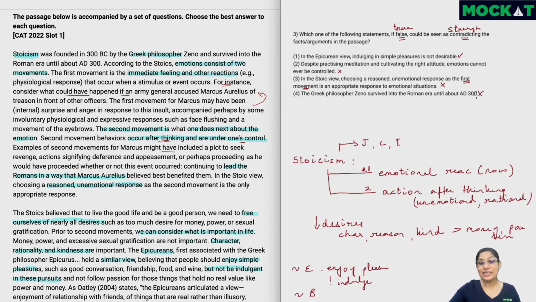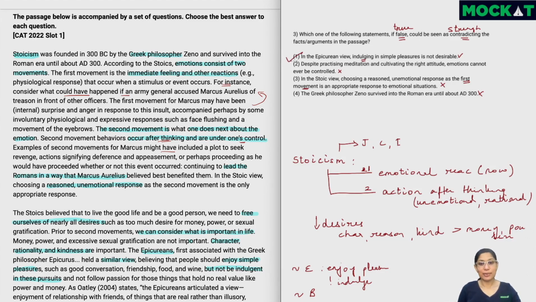Now, because none of these options are in line with the passage, let's just look at the first one. If we convert it to false, will it contradict the passage? So converting it to false means, according to Epicureans, indulging in simple pleasures is desirable. So since the author has told us that we should not be indulgent, if indulging is desirable, it is contradicting the facts of the passage. So this becomes a correct answer.